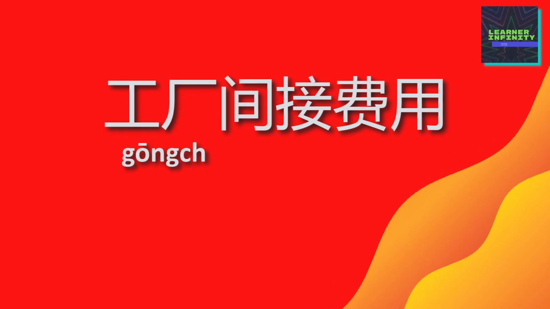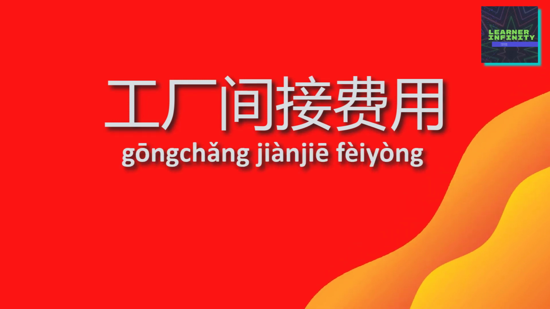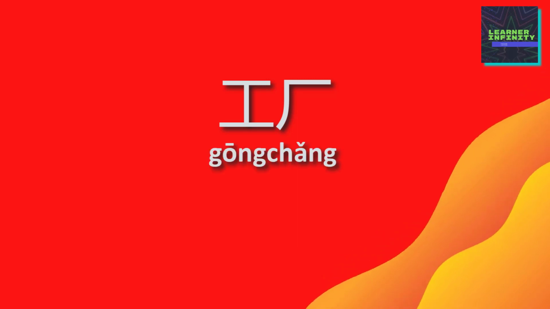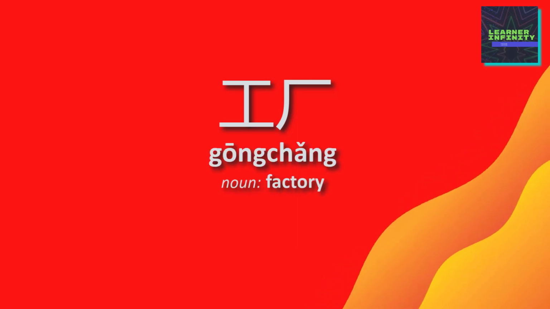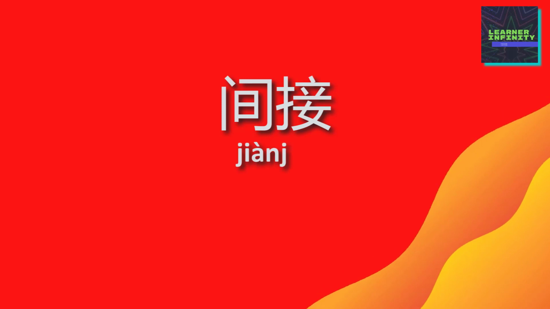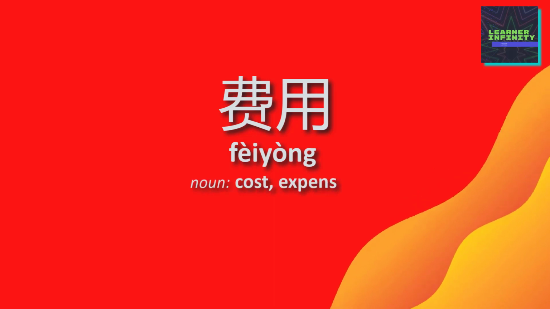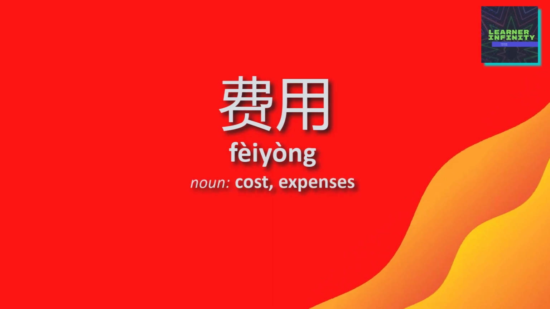Next word is 工厂间接费用. Let's see the composition of this word. Here's the first part. 工厂 is a noun, which means factory. Here's the second part. 间接 is an adjective, which means indirect. Now the last part. 费用 is a noun, which means cost, expenses.